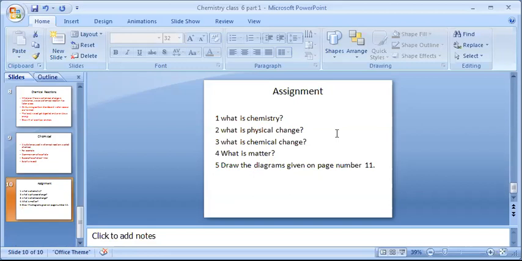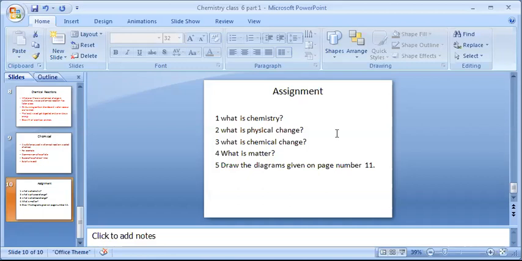Now let us see what your assignment for today is. You should find the answers yourself and note them down in your copies. Whenever we meet after the lockdown, we will be checking these answers. The first is, what is chemistry? In the first slide, I have written the definition. Chemistry is the study of substances and their transformation. The next question, what is physical change?